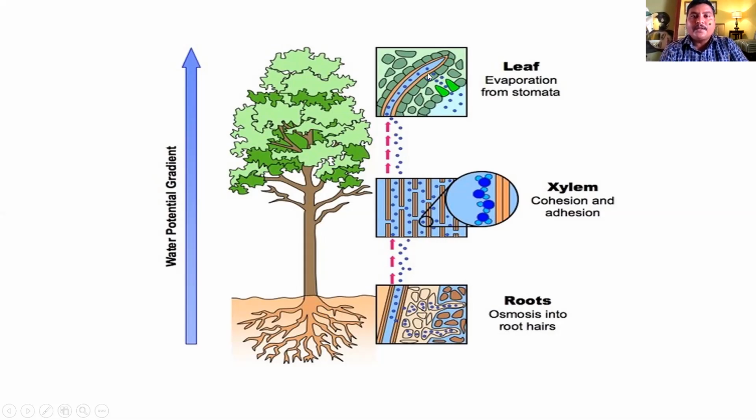And here transpiration occurs. Evaporation from stomata is transpiration. The loss of water in the form of water vapor is called transpiration, and in the form of liquid